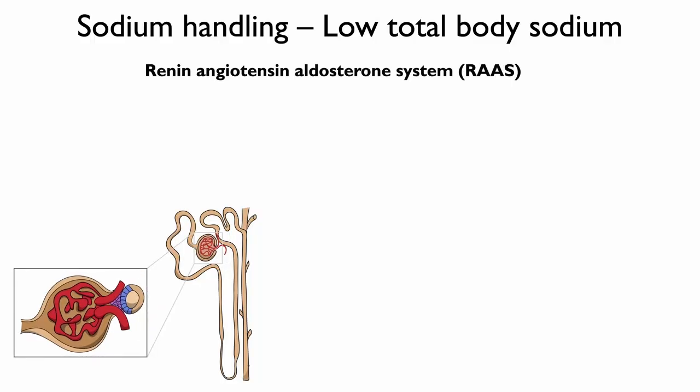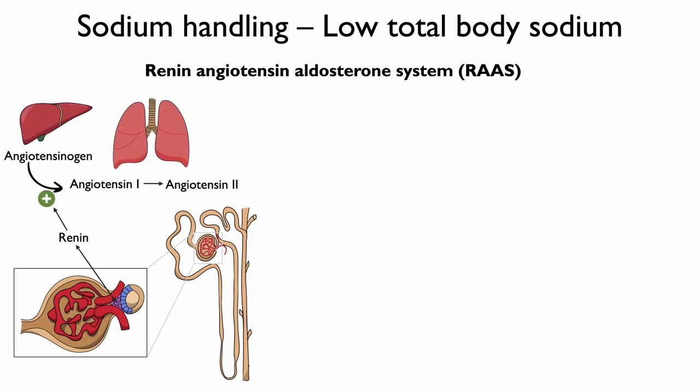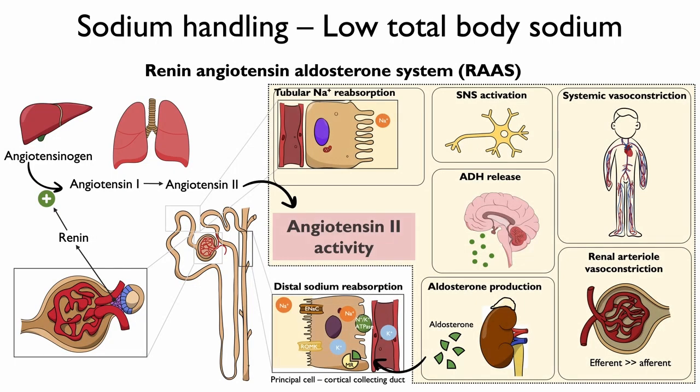The renin-angiotensin-aldosterone system is initiated by the release of renin. Renin, by way of several protein cleavages, results in elevated angiotensin II levels. Angiotensin II results in several actions that serve to increase blood pressure, which includes the following.